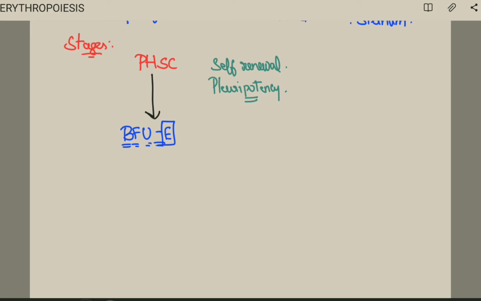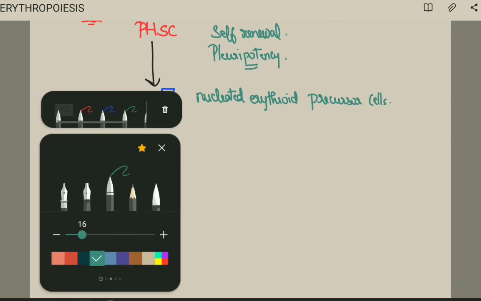So this burst forming unit erythrocyte is giving rise to thousands of nucleated erythroid precursor cells. So that BFU burst gives off the nucleated erythroid precursor cells. Please change it into precursor. Yes or no?